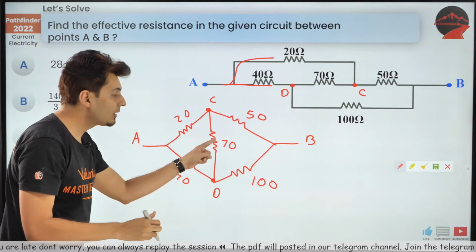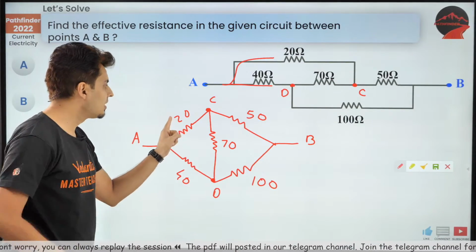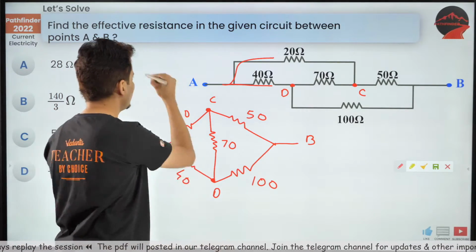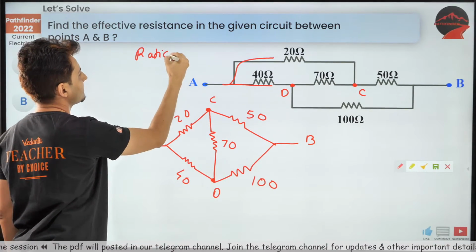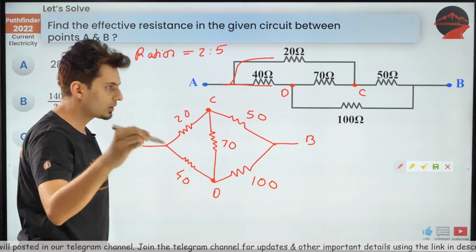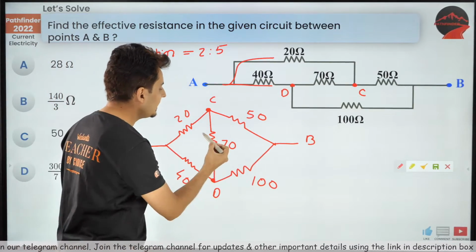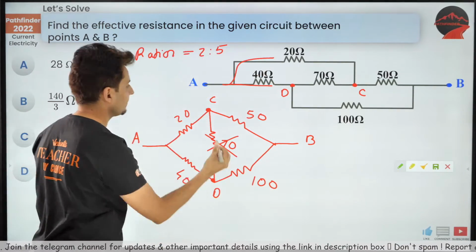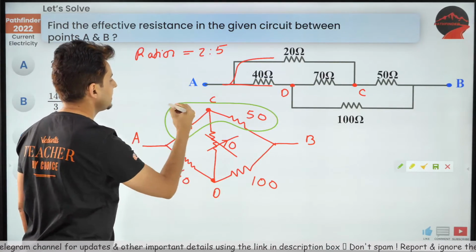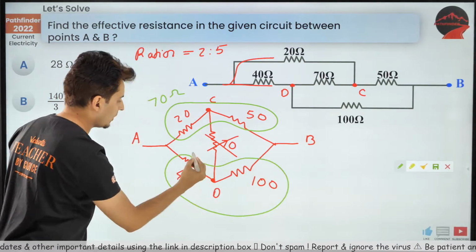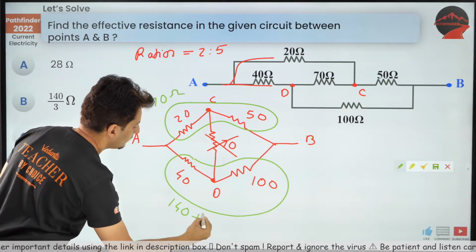That means you can remove this 70 ohms because the ratio is 2:5 and this is also 2:5. Can you see the ratio of the resistances? 2:5. That means you can completely ignore this 70 ohms and then it becomes an easy problem. This 20 and 50 will become 70 ohms because they are in series, and this 40 and 100 will become 140 ohms.